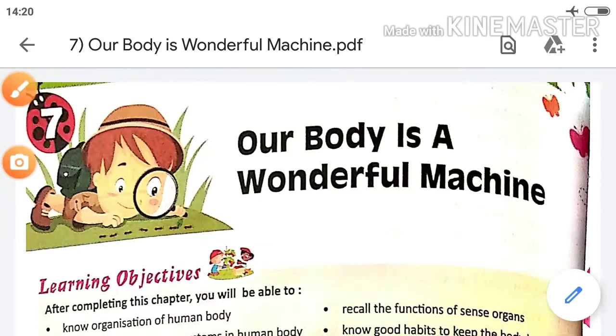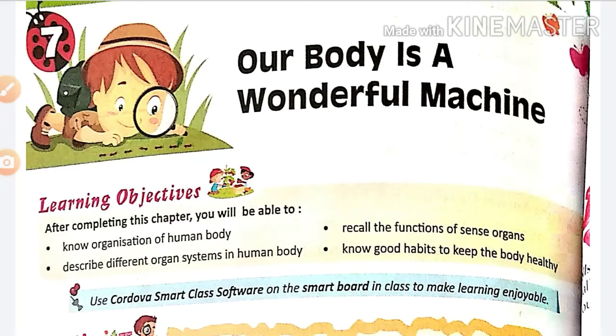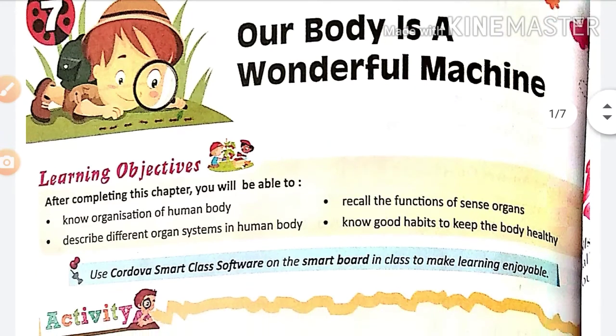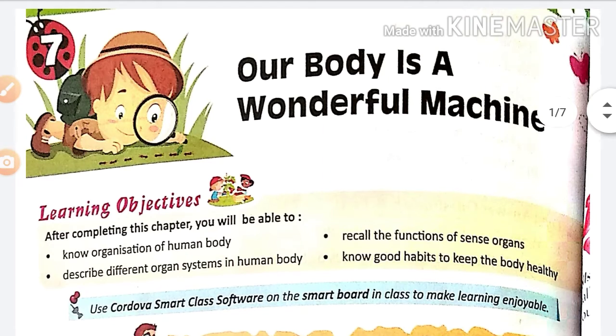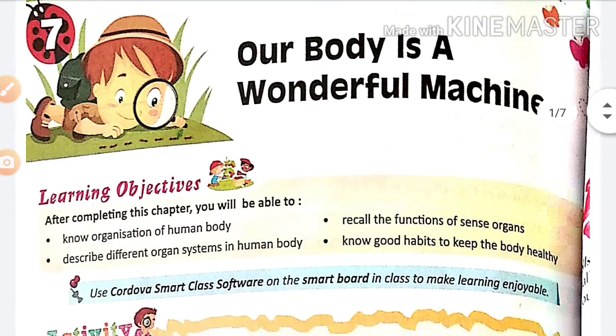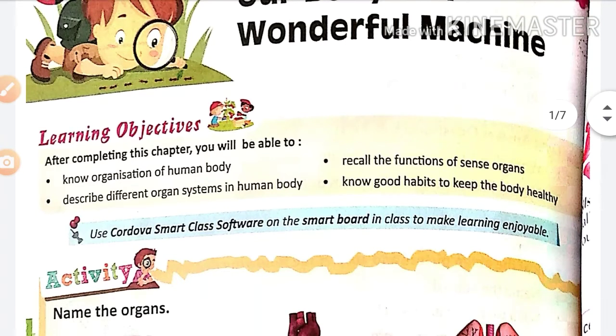Here we will see the review of lesson number 7, that is our body is a wonderful machine. See the student, our body is a really wonderful machine. If we observe any machine, it needs control. It is working with different parts, it has different systems. Like this, our body also has different parts, means different organ systems, and it is working in coordination. We have to see this wonderful machine and its systems in this lesson.